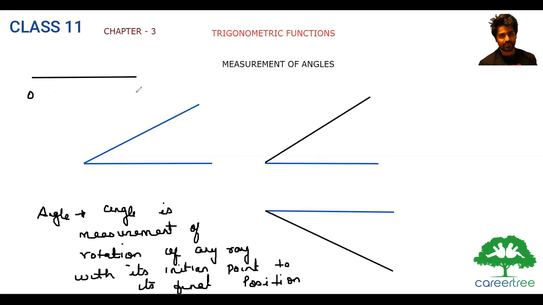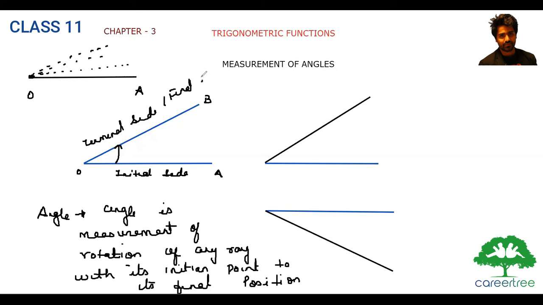Let's say this is our ray OA, and then it starts rotating. First it is like this, and then like this, and then like this. I'm rotating it. So the measurement of rotation, let's say initially OA was like this, so this is called the initial side. And then after rotation it went till here, OB. So this OB is called the terminal side, or you can also call it the final side.